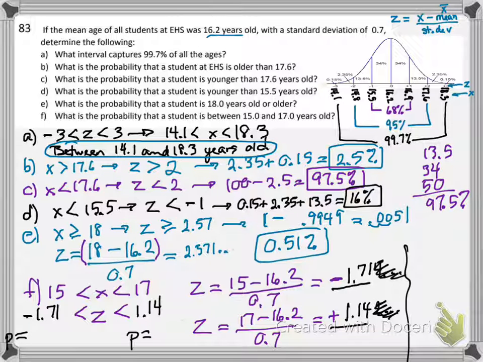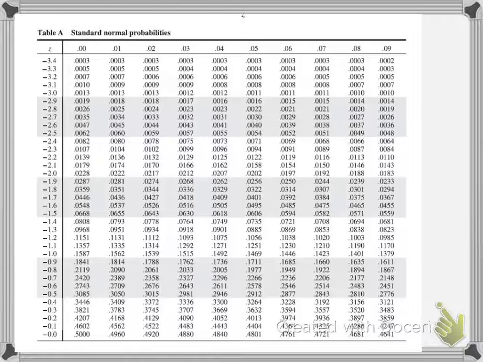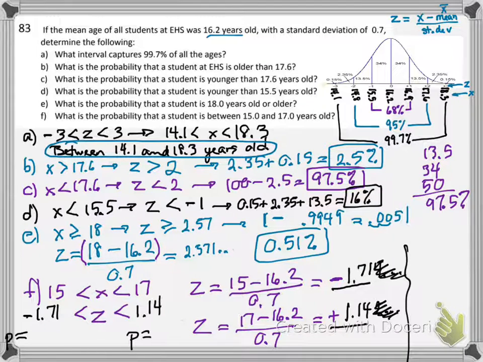Let's do the negative one first. Negative 1.71. So I have negative 1.71. Negative 1.7 is right here. And I need a 1 on the end, so right here. So I'm going out this way, down this way, picking up this number here, 0.0436. Yeah, don't round those off, because once we change them to percent, I want them to still have two places past the decimal.